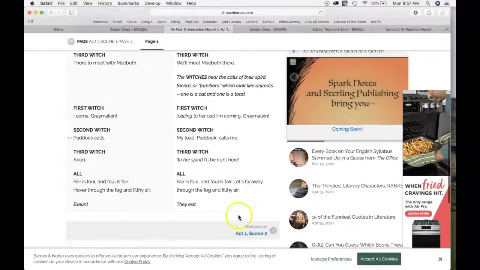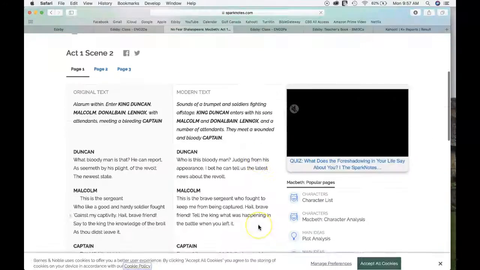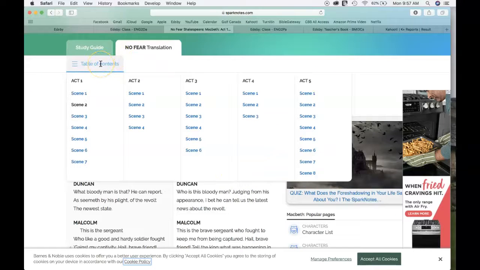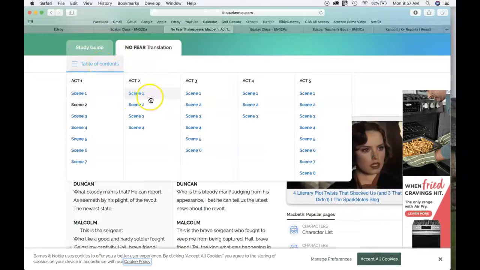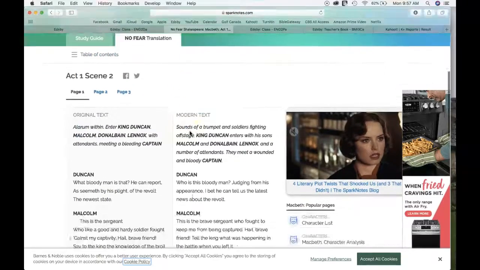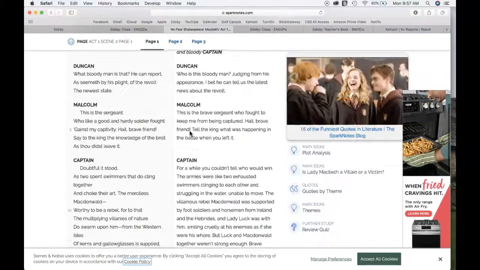And then as you read, you can just click to the next page. It'll give you the next page, and you can keep on going. If you want to jump to an act or a scene in the play, just go up to Table of Contents, and then you can pick an act or a scene or whatever you want to jump to. Okay, so that's basically how you read the play. Pretty simple.